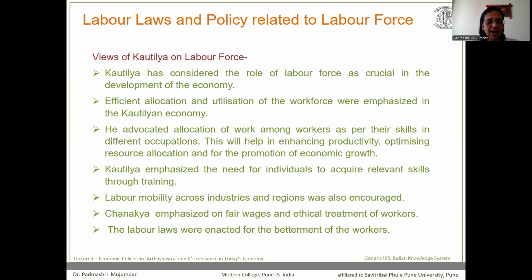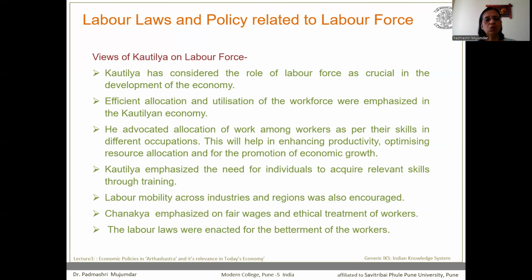He advocated allocation of work among workers as per their skills in different occupations. Because according to him, this will help in enhancing their productivity, optimizing the resource allocation, and also promoting economic growth. Kautilya has emphasized the need for individuals to acquire relevant skills through training. So, if the skills are not available adequately, then he recommended that certain special training programs should be organized.